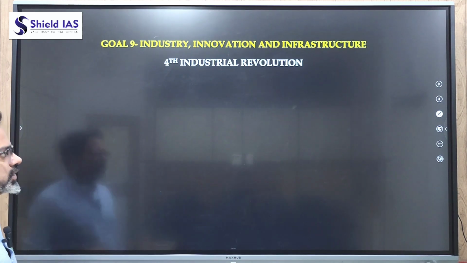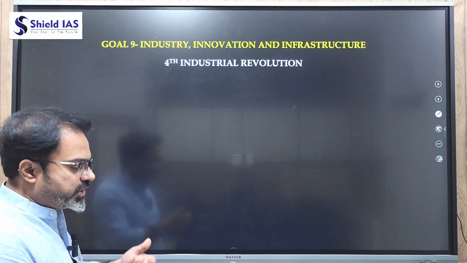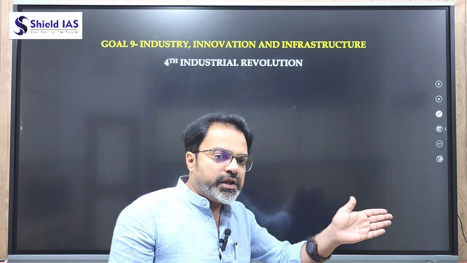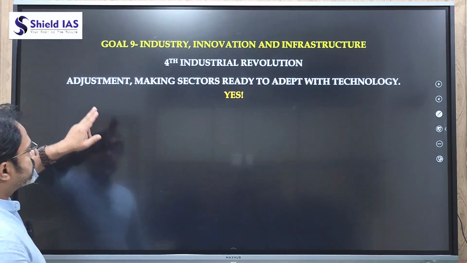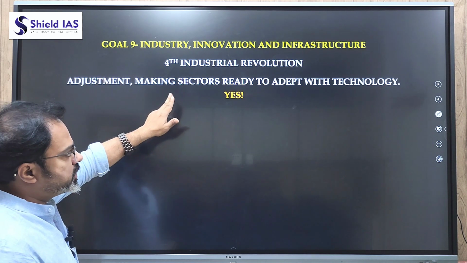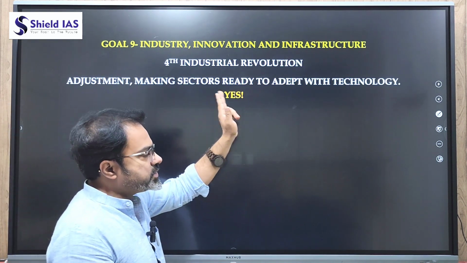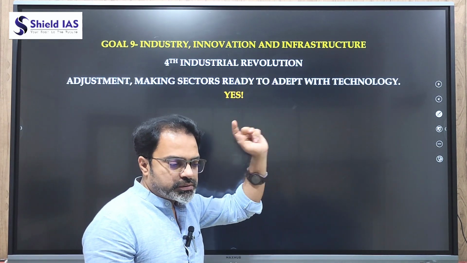So the fourth industrial revolution, how is this to be sustained? By making all these sectors ready to ultimately become a part of this industrial revolution. So adjustment and making sectors ready to adapt with technology. This is the sustainable development goal.